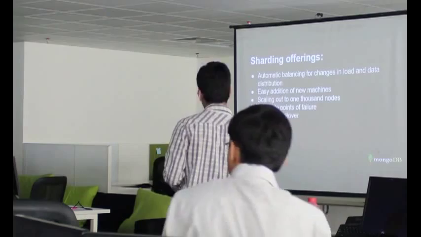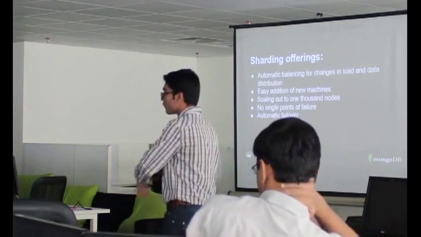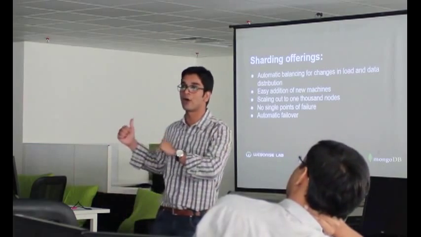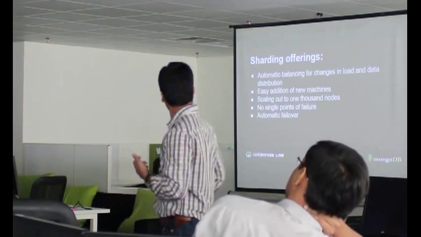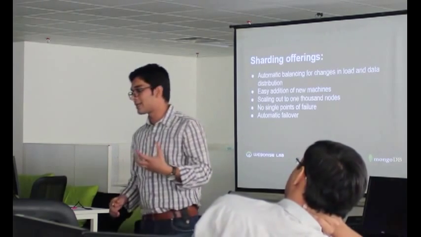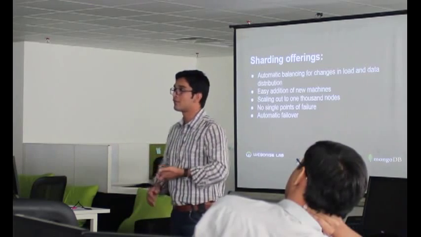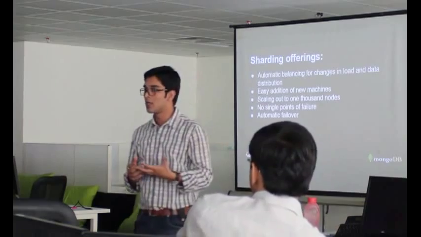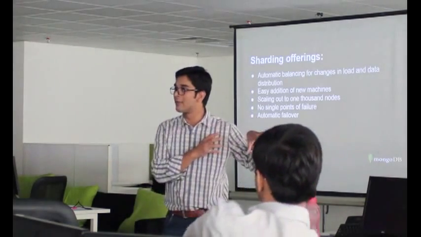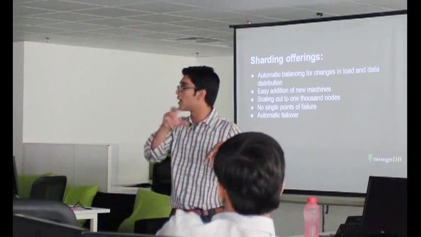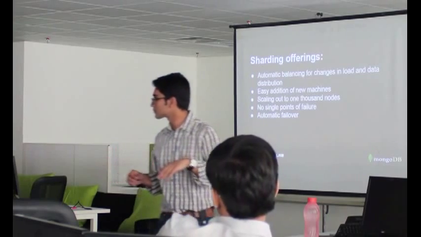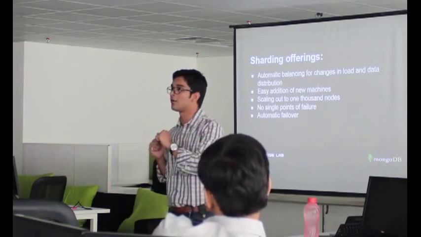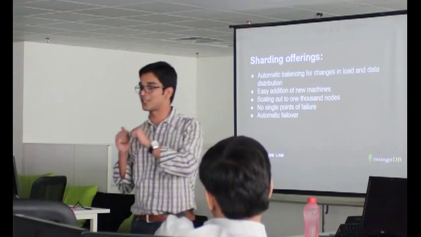No single point of failure. Let's say today one of your nodes fails, then what happens? We have replication, we have replicas. We'll talk about how replication works. Automatic failover: let's say one of your nodes has failed or is not responding, then the other nodes that are available take over for that particular unused node. So this is what is known as automatic failover. This is a feature of replication.